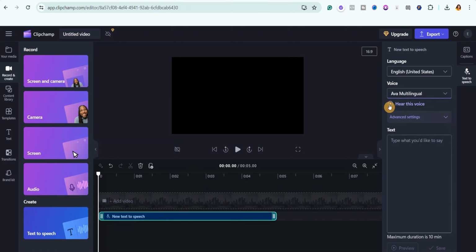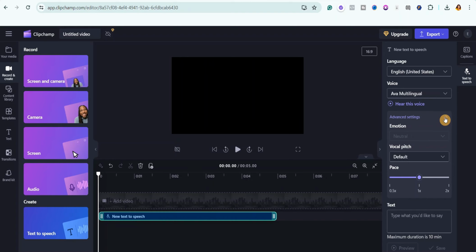Then you can click on this play button to preview the voice. And then you come over right here. You can see the emotion is not available for this particular voice I selected. So just leave it and then come over to the vocal pitch. For the vocal pitch, just click on the drop down arrow and you can see that there are different settings you can choose from. We have the extra low, low, medium, high, extra high. I'm going to leave it at the default setting.